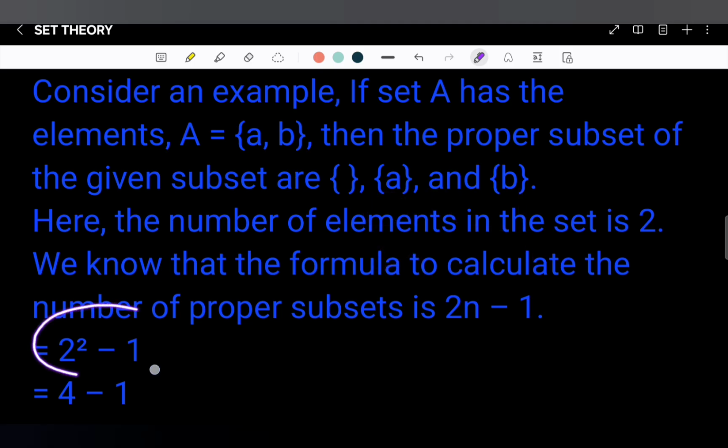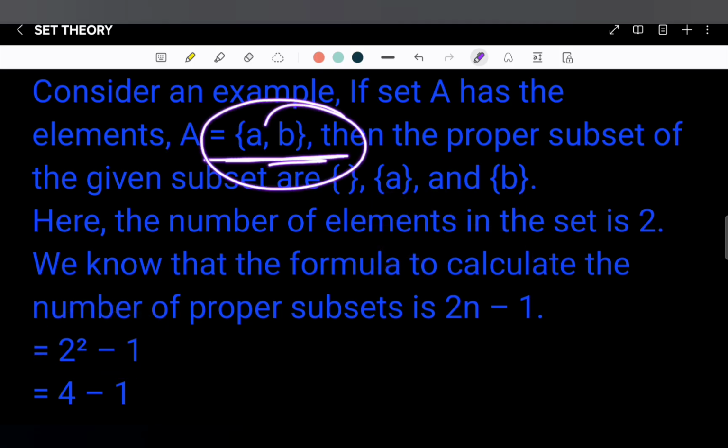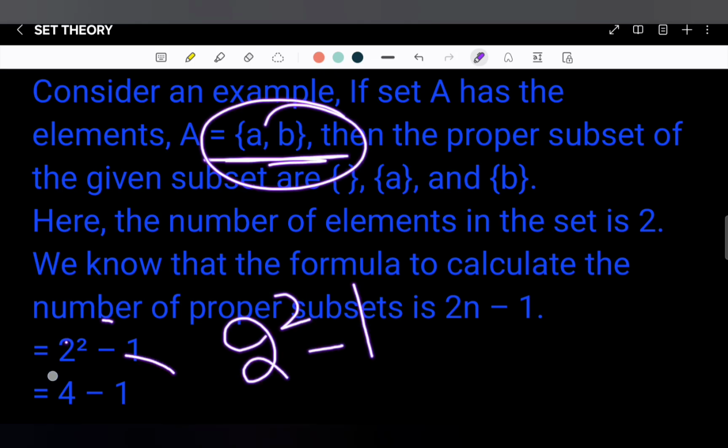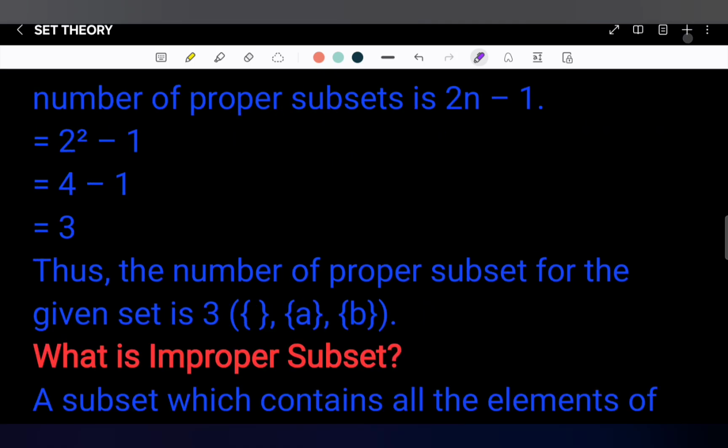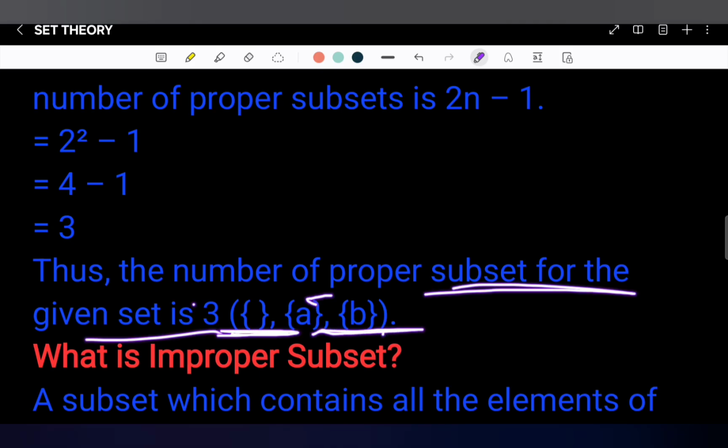So here n equals the number of elements, that is 2. 2 power 2 minus 1, that is 4 minus 1, which is equal to 3. Thus the number of proper subsets for the given set is 3, that is phi, {a} and {b}.